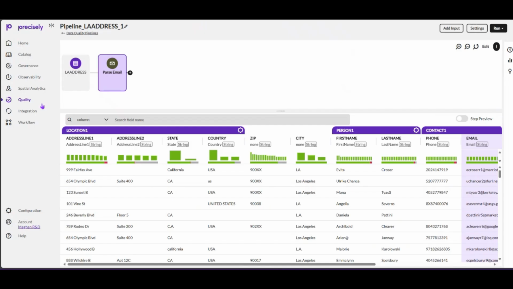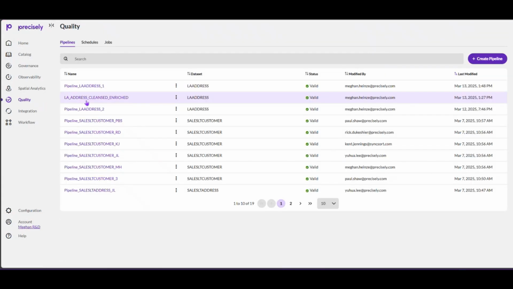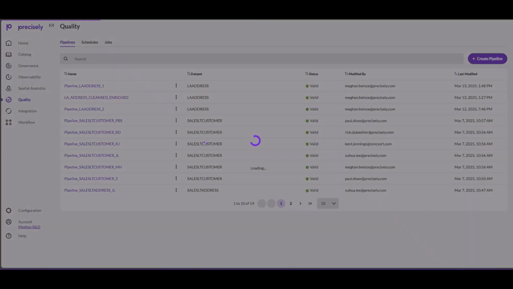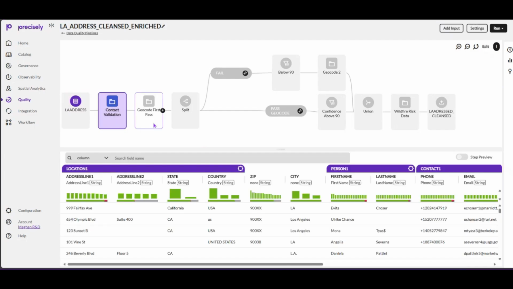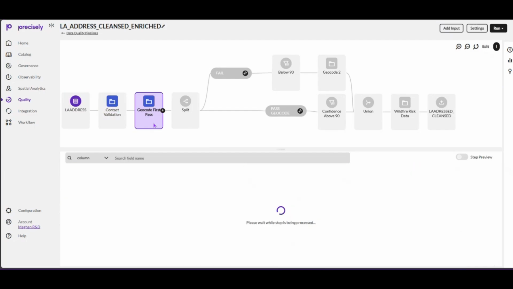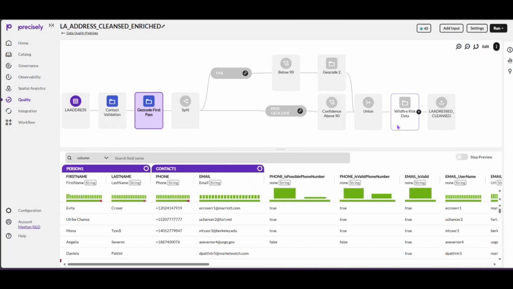So let me show you what this might look like after a few minutes in the pipeline builder. So here I've already created a pipeline that validates contact information. It geocodes and validates our addresses multiple times to prepare data for enrichment. We do that by using our Precisely ID, which appends wildfire risk data, and we're doing this all in the exact same place. So not only did I cleanse my data set, but I took it a step further by enriching it with trusted risk data from Precisely.